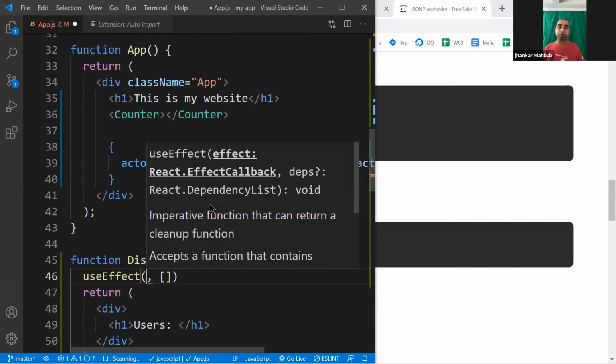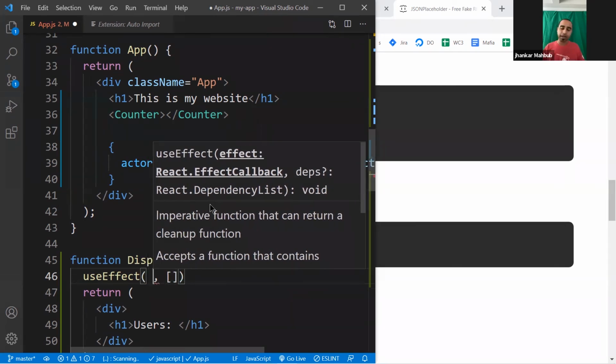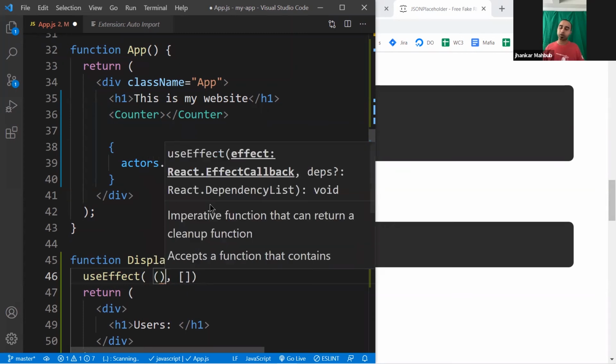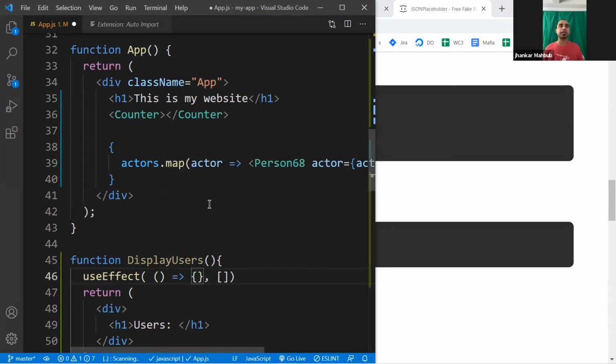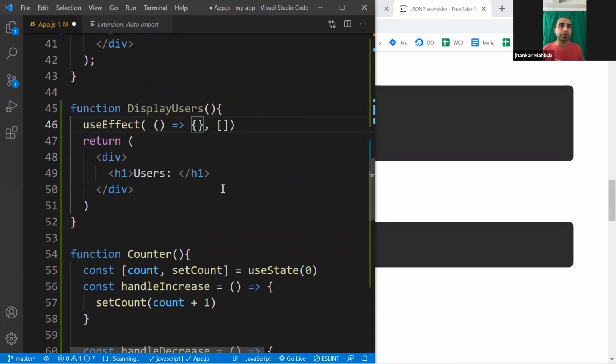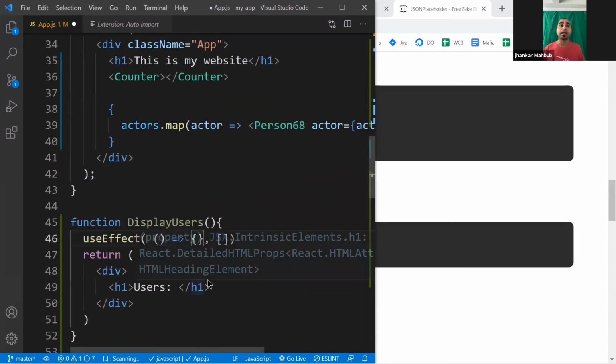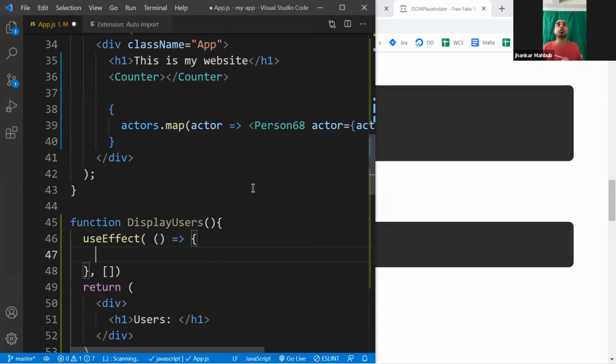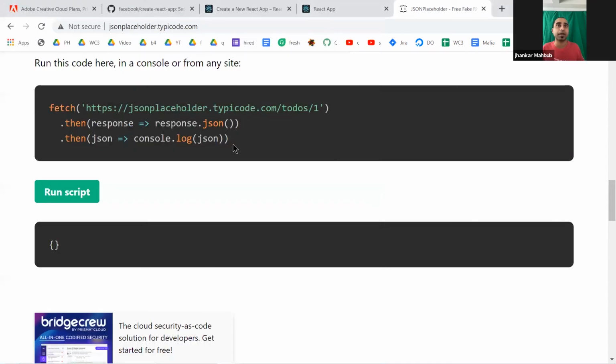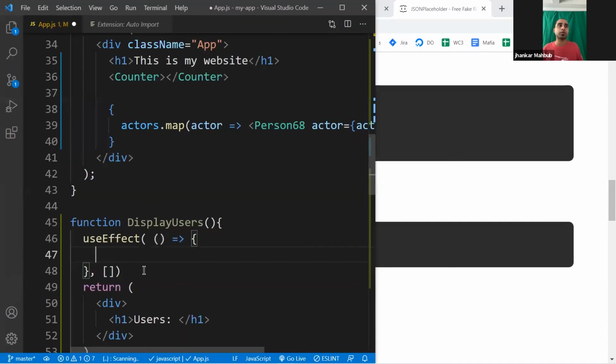On the left side, you will create a function, which could be an anonymous function or an arrow function, exactly something like this. It's the same structure. Inside it, you can do some fetching of data like the one you did here. So you just call fetch and then do those steps.